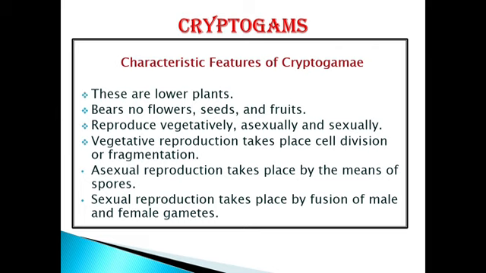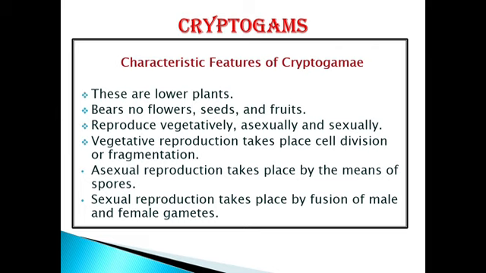First, they do not bear any fruits, flowers and seeds. Secondly, they are the lower plants, the simplest plants, whose body is not differentiated into stems, roots and leaves. And thirdly, they show both types of reproduction, sexually by fusion of male and female gametes, and asexually by spore formation.